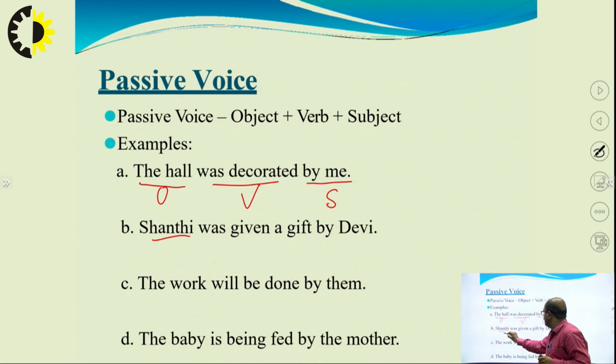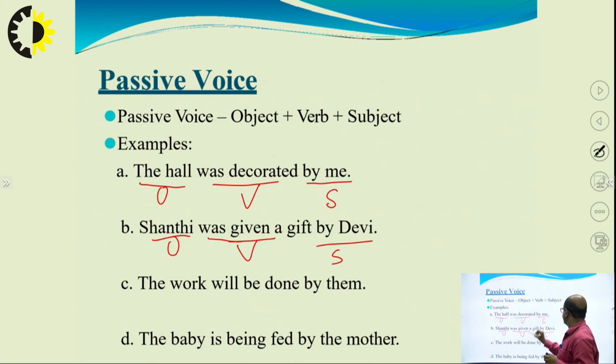Again, Santi here becomes the object, was given is the verb, a gift by Devi becomes the subject. Santi was given a gift by Devi. The work will be done by them.